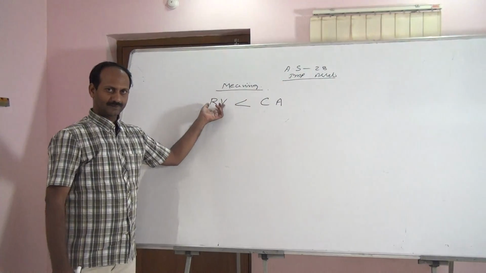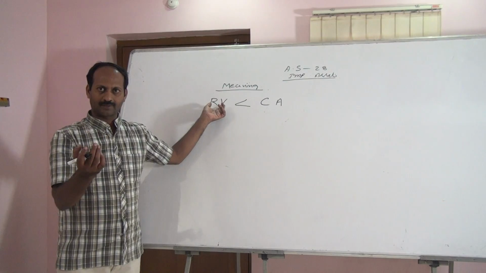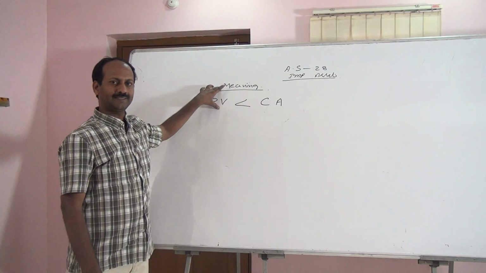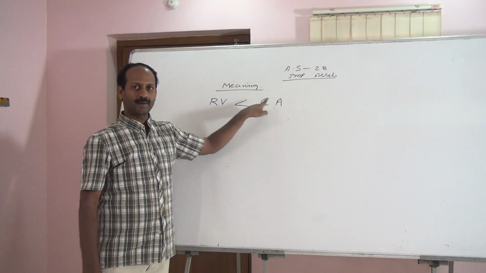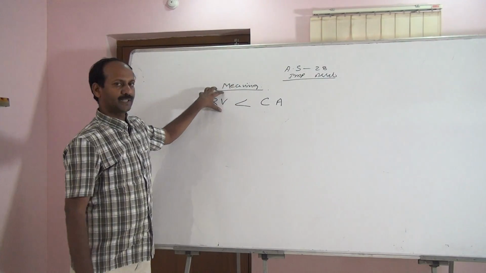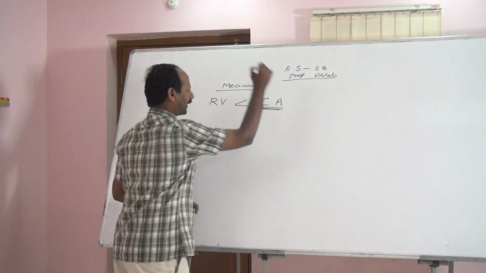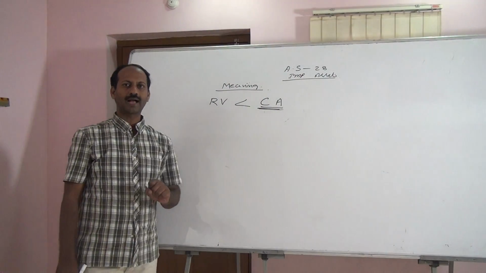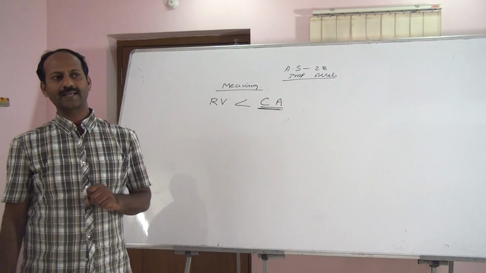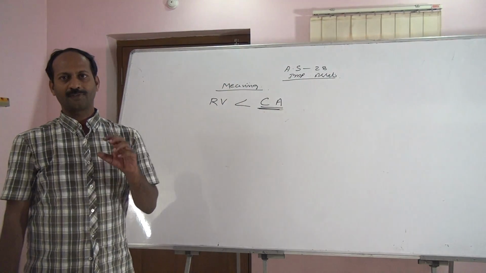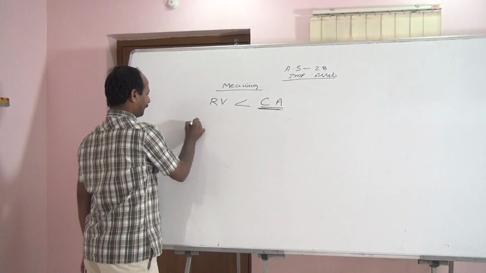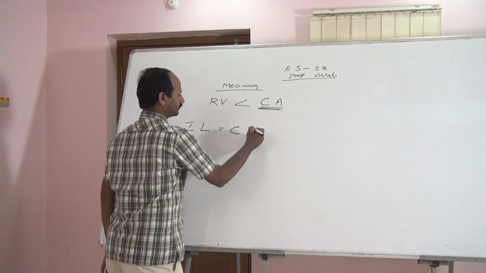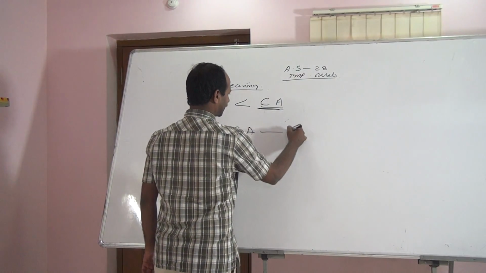Recoverable value means what amount you can recover from that asset. If the recoverable value of the asset is less than carrying amount, means recoverable value is less than the book value. Carrying amount means book value. No doubt, our asset is losing its value, we have to recognize impairment loss. For that we have one formula. Impairment loss is equal to carrying amount minus recoverable value.